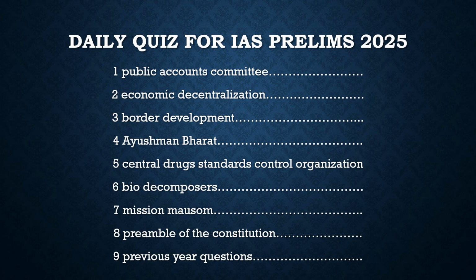If these border villages are ignored, what does it impact? It has two huge impacts. First, the people living there will start migrating. There will be mass migration, and it will put an overburden on urbanization and on other states. So it will definitely have a very bad impact on the country's economy. Also, these villages would become vacant, and it will pave the way for foreign countries to start interfering there. This is one of the impacts.